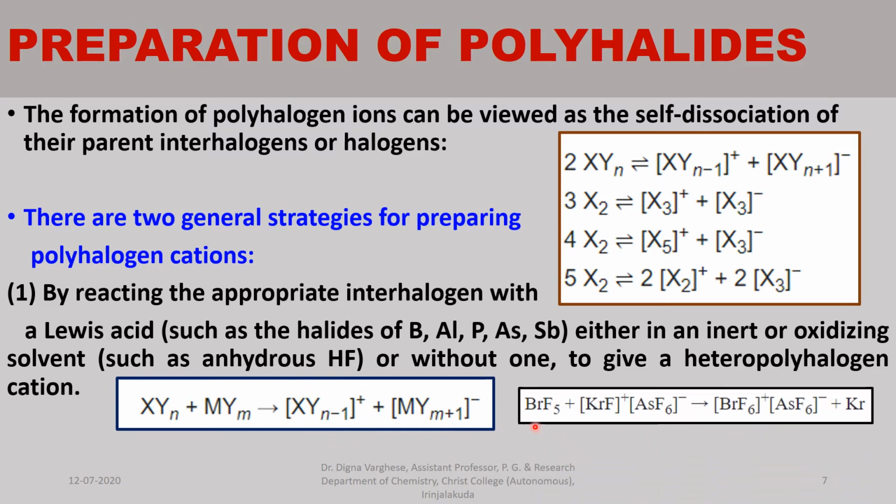For example, bromine pentafluoride is taken as the interhalogen compound, and the Lewis acid part is this, giving the polyhalogen cation, that is BrF6+.